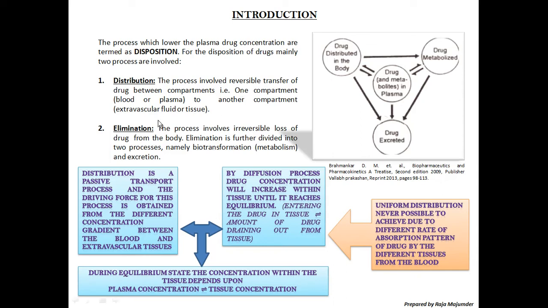As you can see in the elimination part, I have written the term irreversible. Why is it written irreversible? It's so easy to remember. In case of distribution, reversible transfer means that whenever the drug is transferred from blood to the tissue fluid, then it enters from the tissue into the cell.